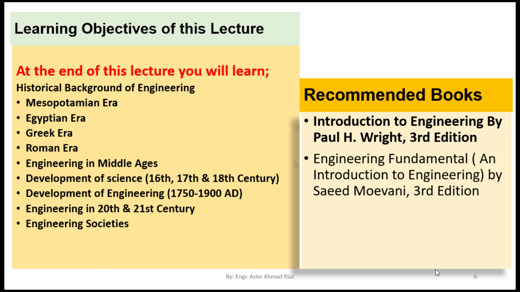The recommended books for this theory course have been mentioned. First is Introduction to Engineering by Paul H. Wright, 3rd edition. This chapter and this lecture are covered from this book, in chapter number 1. You can read chapter number 1 to learn this lecture or to get further detail on the different eras and their contributions. Second is Engineering Fundamentals and Introduction to Engineering by Saeed Moaveni, 3rd edition.